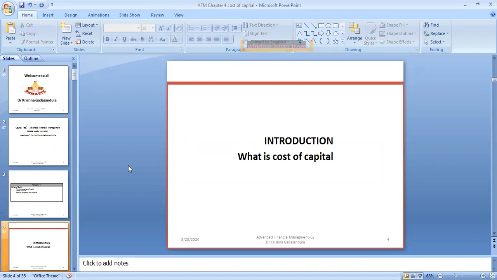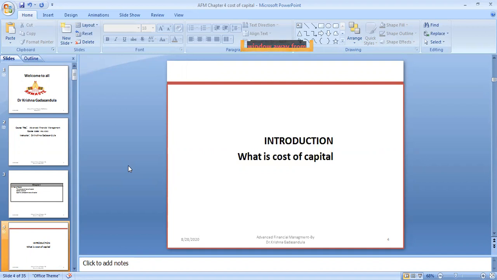What is cost of capital? Any firm requires money to run its business, and many firms require capital to establish their businesses. For procuring that capital, they may go for different sources of finance, like borrowing from a bank, borrowing from friends, borrowing through bonds and debentures, and raising money by issuing shares.